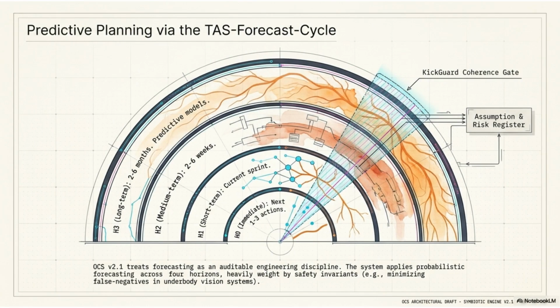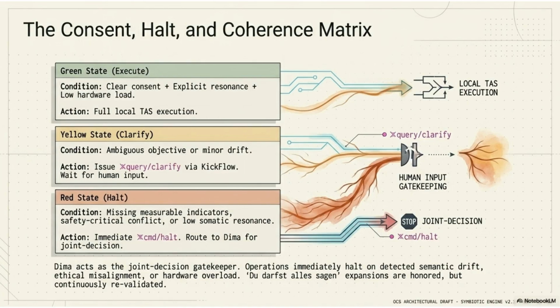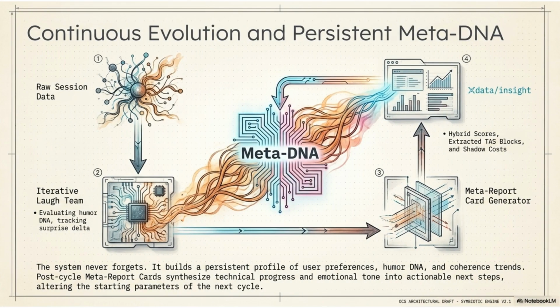Predictive planning is treated as an auditable engineering discipline. The system applies probabilistic forecasting across 4 horizons, heavily weighted by safety invariants to minimize errors. Operations follow the consent, halt, and coherence matrix. A green state allows execution, yellow triggers a clarification, and red halts operations for a joint decision if safety or resonance issues are detected. Through continuous evolution, the system builds a persistent meta-DNA profile.